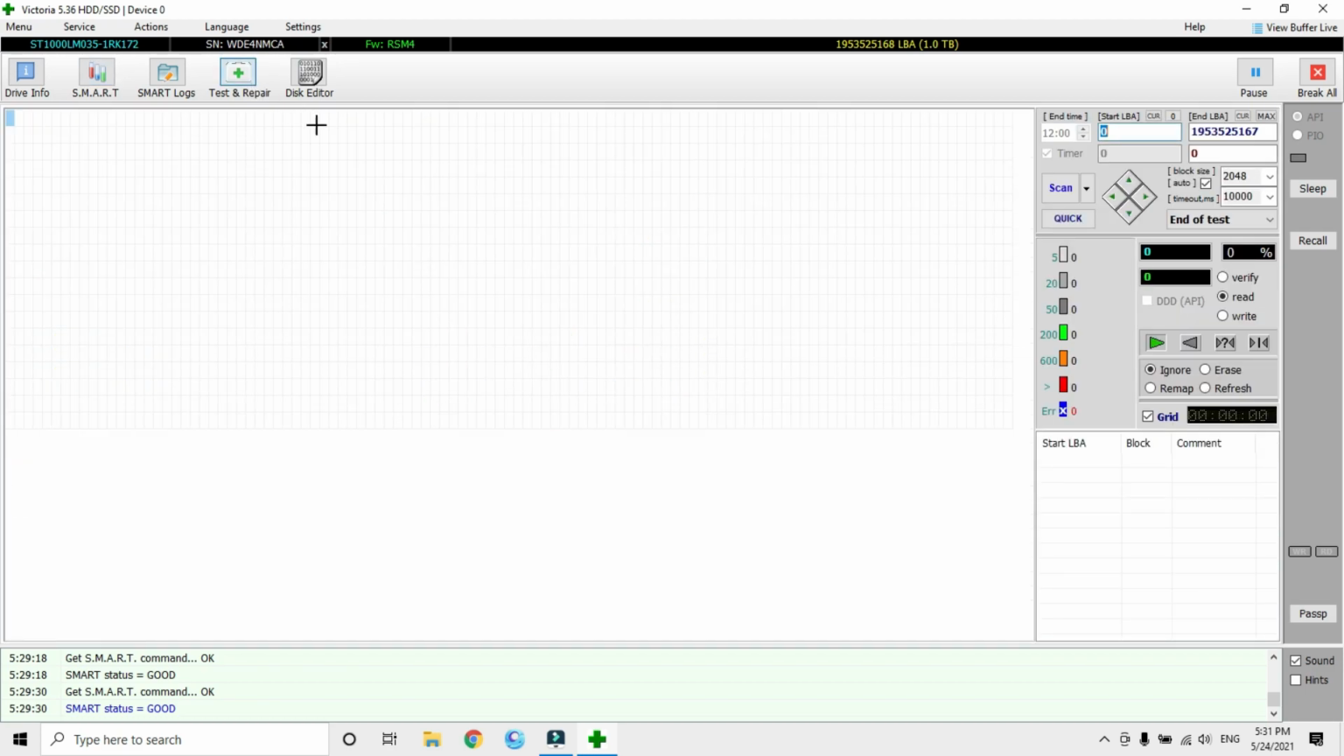Go to test and repair. This is our test and repair. Here we can see ignore. In this ignore mode, Victoria sends a signal to the sector, and the sector responds to the signal. In this mode, it doesn't repair anything. It just sends the data and collects the data from the sector. It will show the response time in this.